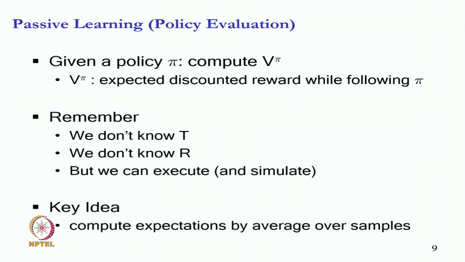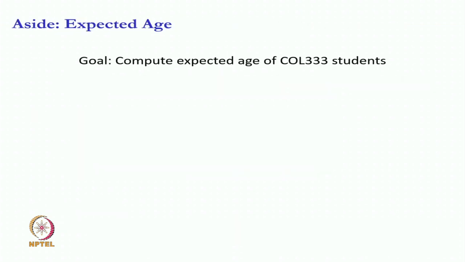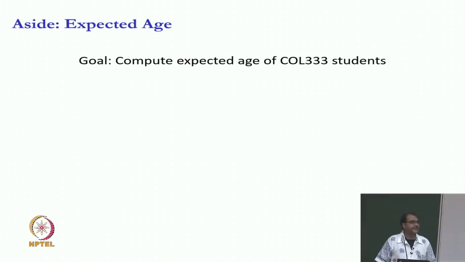So, what is this idea of computing expectations by taking average? Let us say my goal is to compute the average age of all of you. Okay. And while you think that the average age would be 20, it may not be, because there are some master's students, there are a couple of PhD students, there are some advanced students possibly who did not do it last year, there are some students from a different university outside the country. So, the ages may be very different, right.